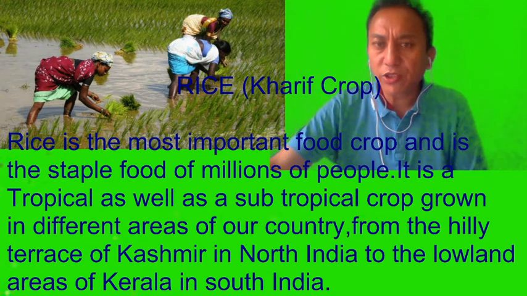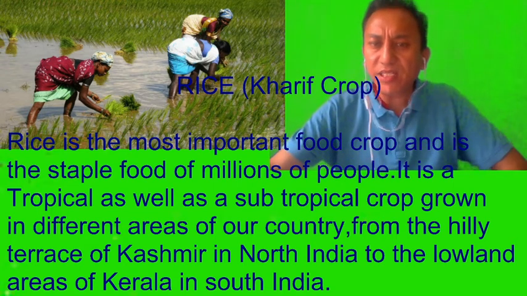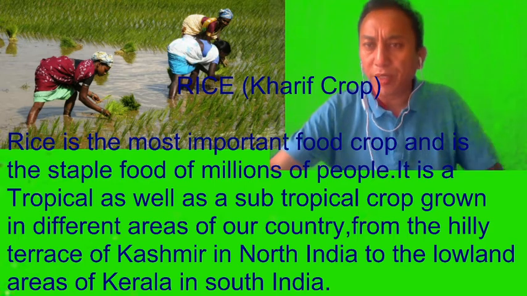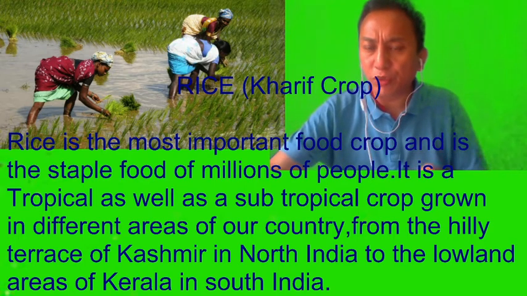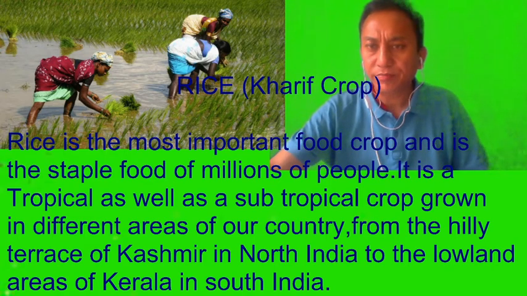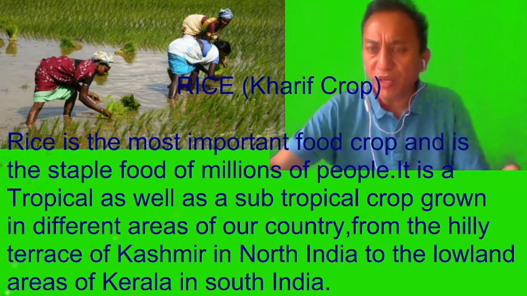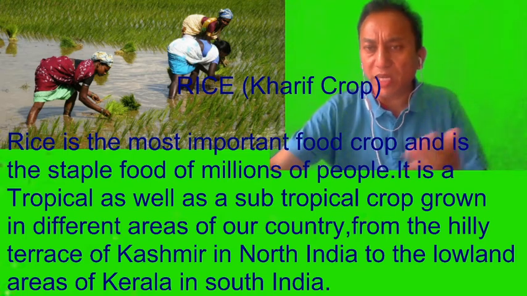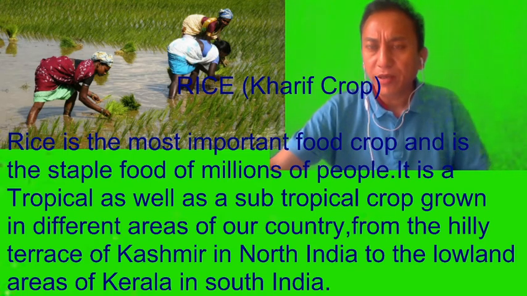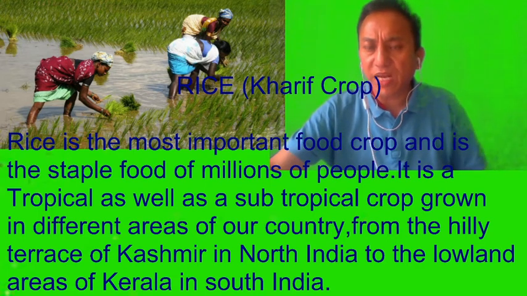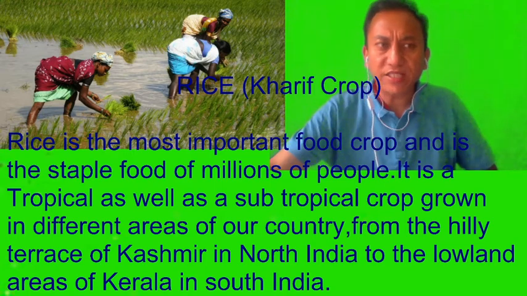It is a tropical as well as a subtropical crop grown in different areas of our country, from the hilly terrace of Kashmir in northern India to the lowland areas of Kerala in southern India. That means in India, the majority of the people consume rice. We are basically a population which eats rice, and it is grown from the northern part to the southern part, from Kashmir right down to Kerala. The entire region mostly practices rice cultivation.